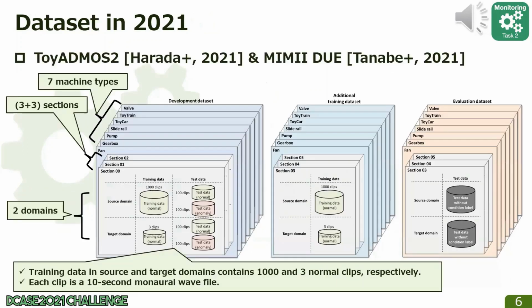We made the dataset from ToyADMOS2 and MIMII DUE. Training data in source and target domains contains 103 normal clips, respectively. Each clip is a 10-second monaural wave file.